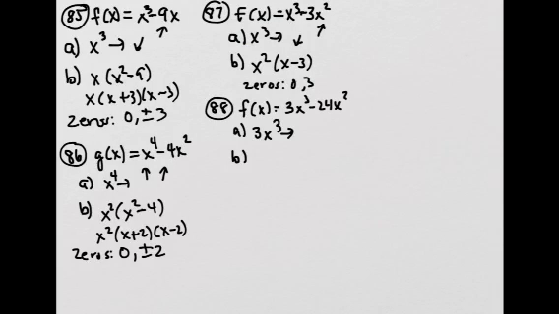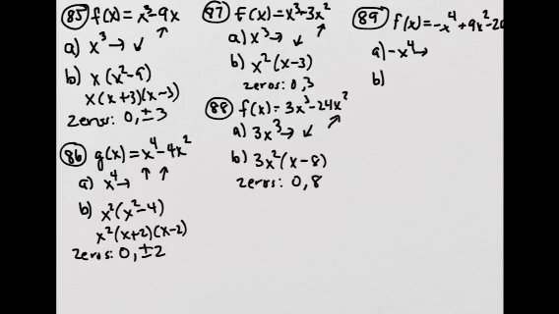For 88, the leading term is 3x cubed, again just because that's the one with the highest degree. And this one has an odd degree with a positive leading coefficient. So this one is also down on the left and up on the right. I can factor out a 3x squared, and I get x minus 8. So my zeros are 0 and 8.